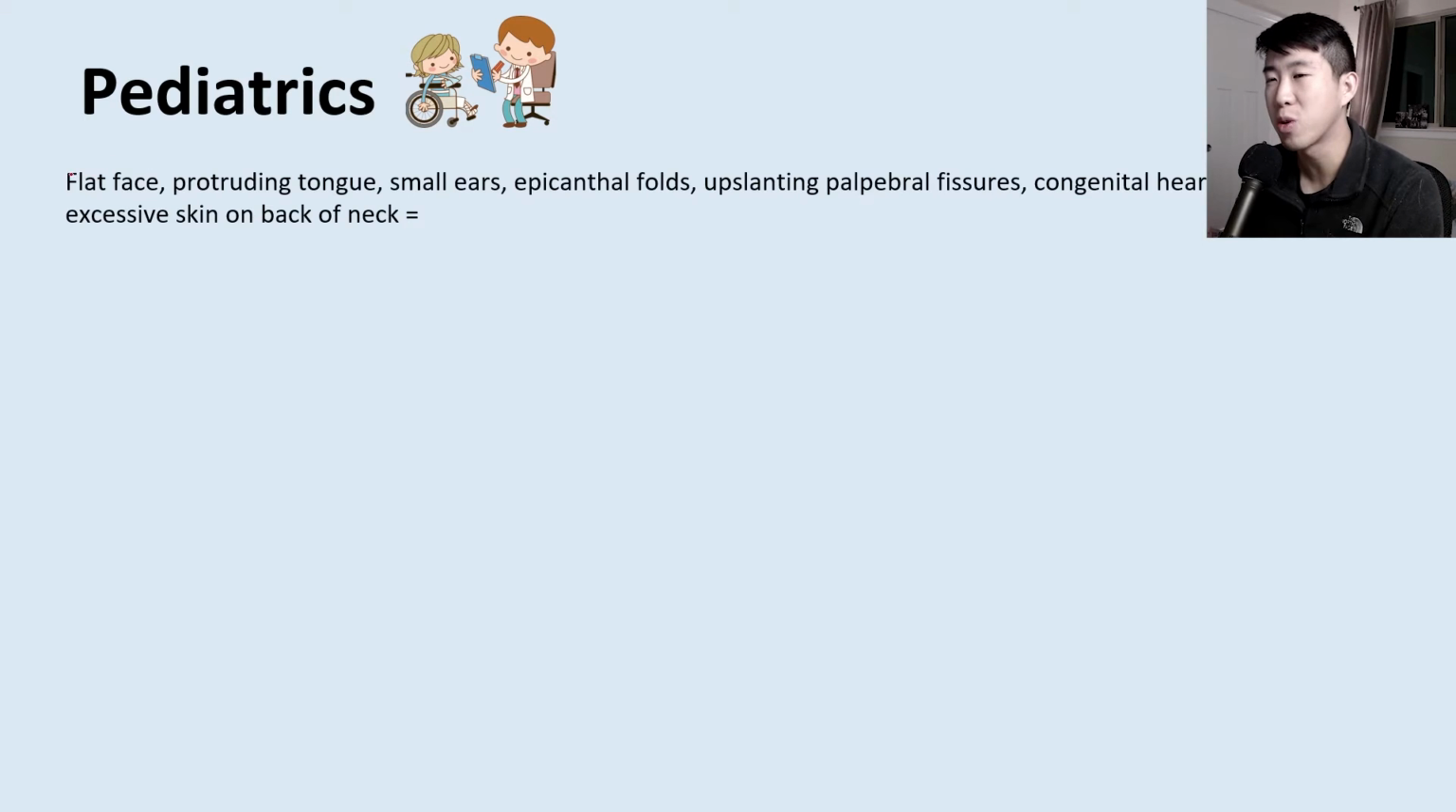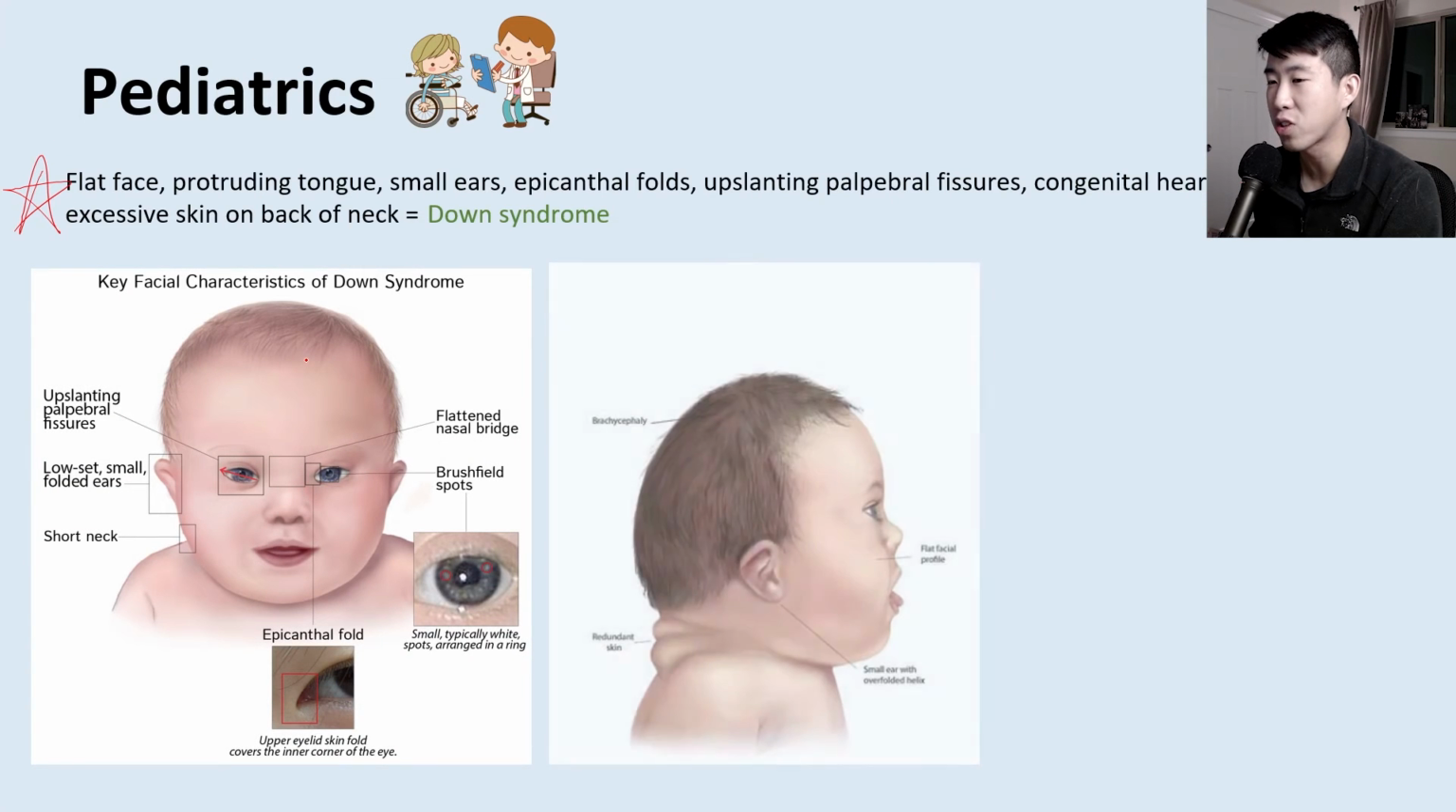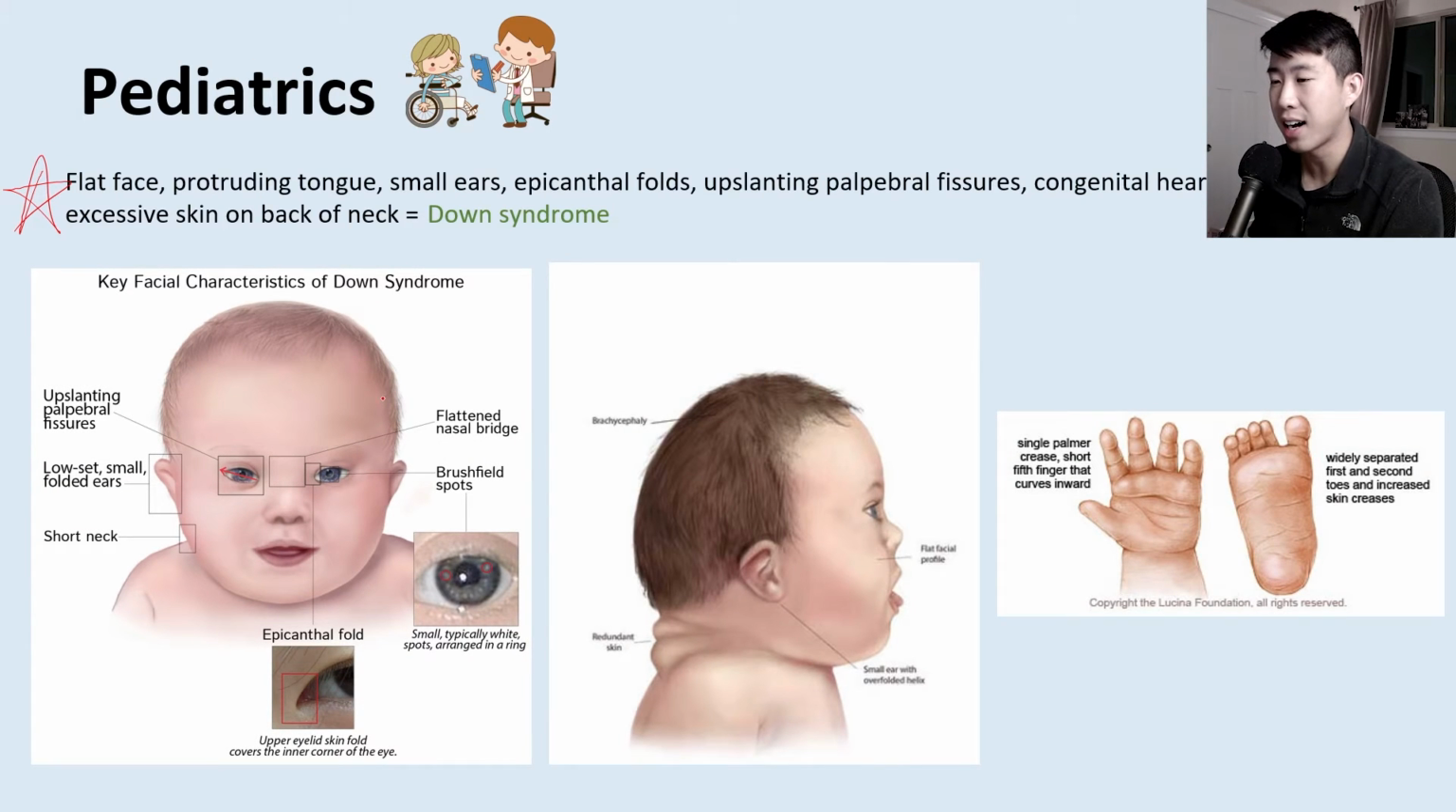Okay, so this is the most classic description, but you've got a flat face, protruding tongue, small ears, epicanthal folds, upslanting palpebral fissures, a congenital heart defect, excessive skin on the back of the neck. I basically threw every single buzzword that I could here, but anytime you see any of these, this is going to be describing Down syndrome. And it's really nice to have a graphical depiction because it really helps you identify this. But upslanting palpebral fissures, basically it shows how the eye is kind of upslanting upwards like that.